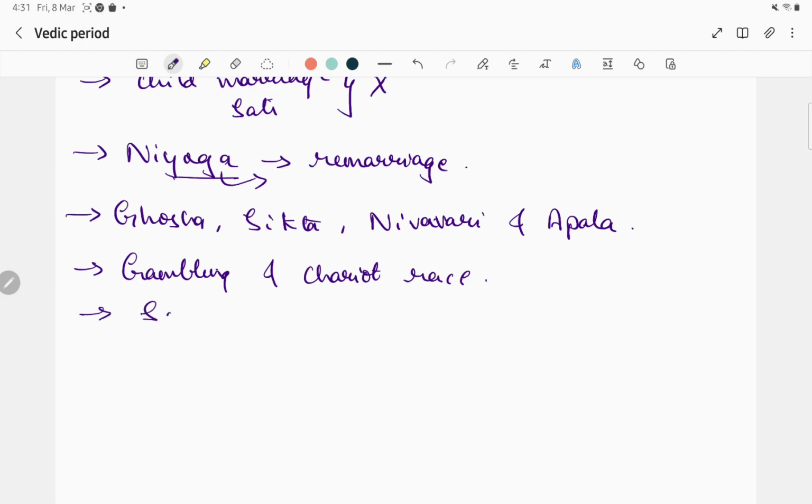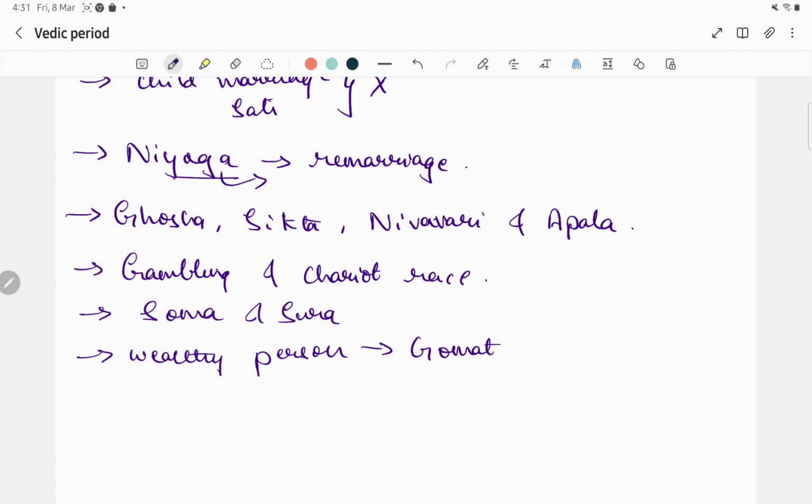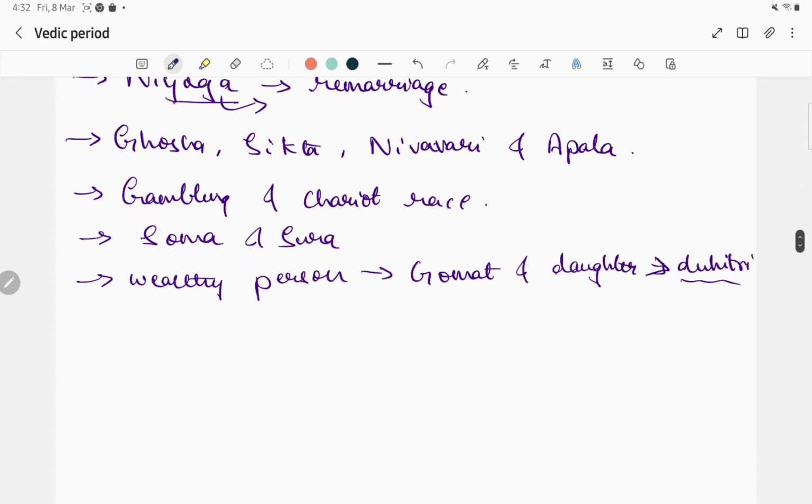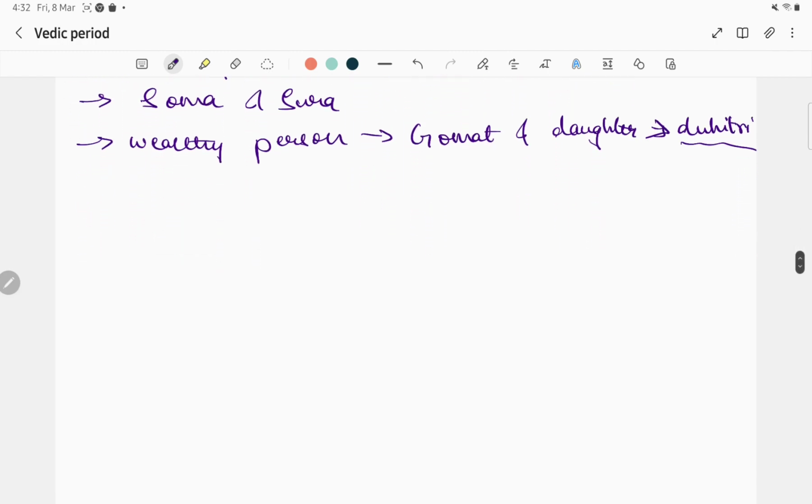And there were Soma and Sura drinks also. The wealthy person was called Gomath, and the daughter was called Duhitri, which means one who milks the cow. So this is about the society.